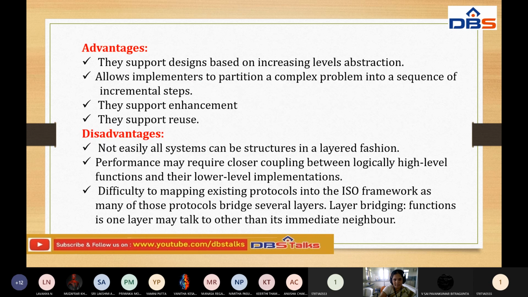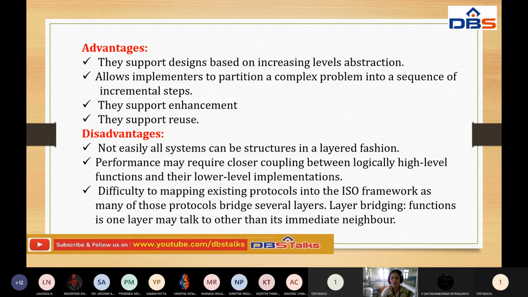Advantages of the layered system: they support designs based on increasing levels of abstraction. They also allow an implementer to partition a complex problem into a sequence of incremental steps. Any complex problem can be solved by the user in a sequence of incremental steps. They support enhancement, and they support reuse also. These are the advantages of layered systems.